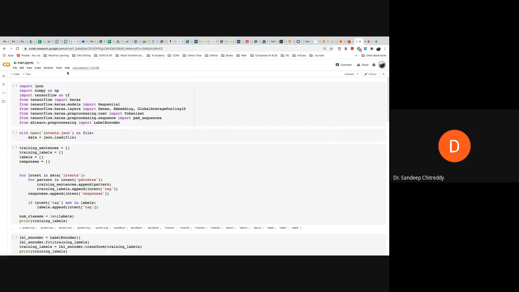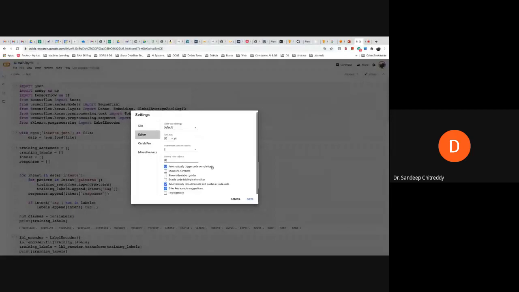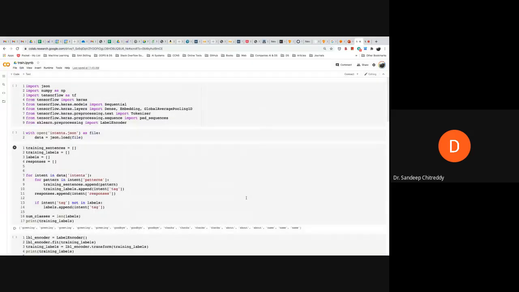Is the font visible to everyone? The last guy, are you able to see the font? No? Okay, it's not visible. What I'll do is I'll change the font. I've just used my maximum font size. I think I can't go beyond that. What I'll do is I'll share this file to you.